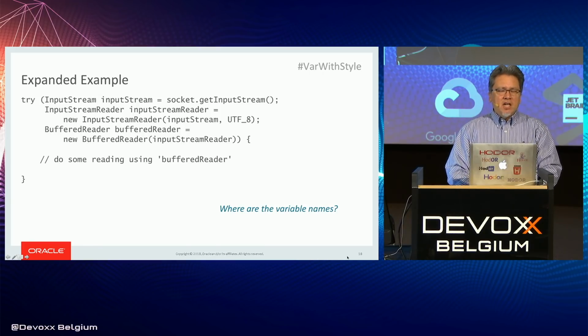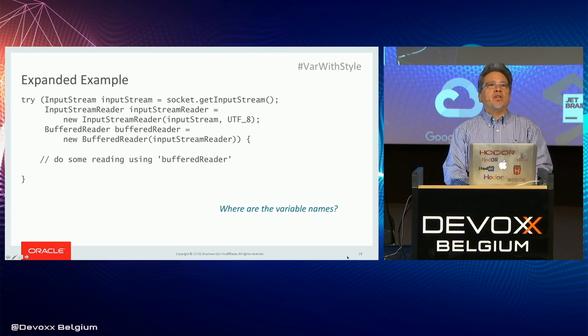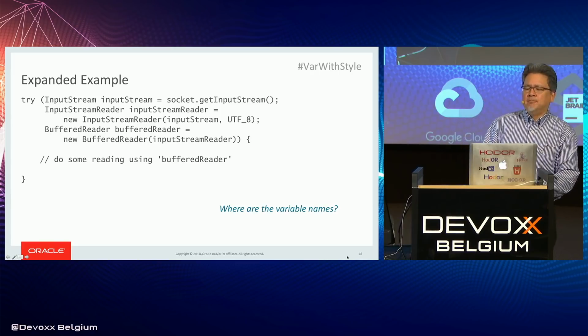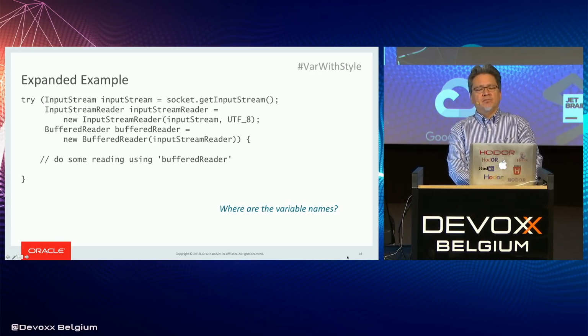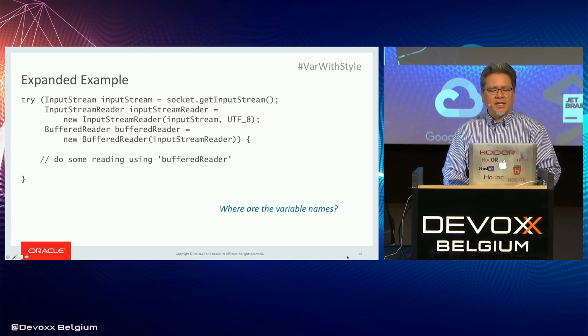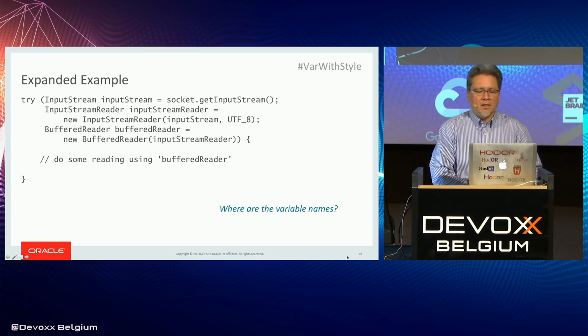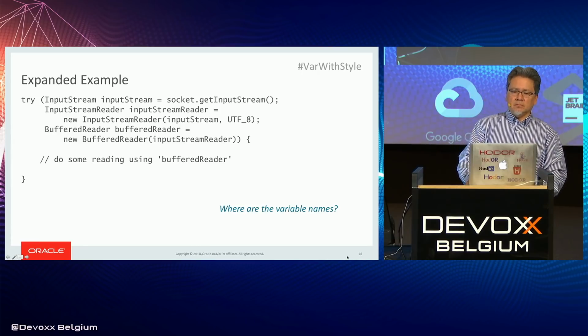All right, so let's look at a bigger example here. Let's kind of absorb this example for a while. This is actually one try-with-resources statement that has 3 resource variables. Look at that for a while and see if you can see where the variables are. We're getting an input stream out of a socket, and then we're wrapping it in an InputStreamReader, and then wrapping that in a BufferedReader, and then we're doing something inside the body of the try block. All right, so where are the variables?